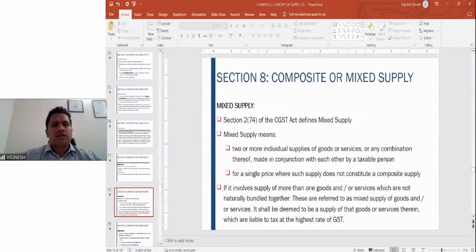Single price means, if you purchase a gift hamper, it includes multiple products, but you don't pay that person per product. You pay only one single price. That is nothing but your single price. Any further questions here which I missed out? Please let me know.